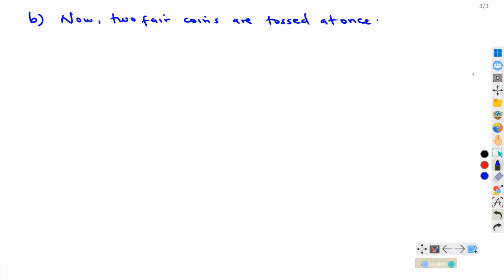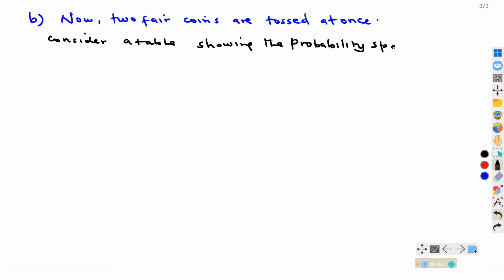And to obtain the sample space, we shall consider this table here, which is showing the two coins. So we need to get the sample space, but before that, we shall consider a table. Let us consider a table which is showing the probability space of tossing two coins.